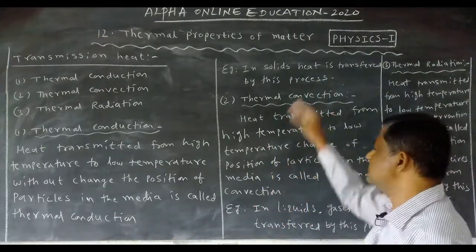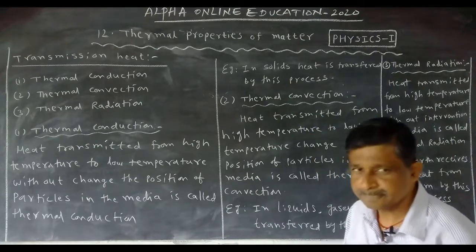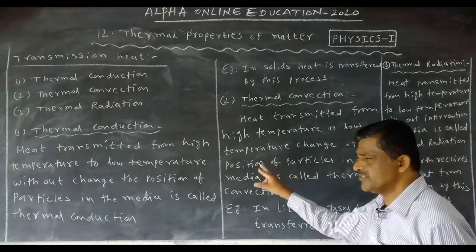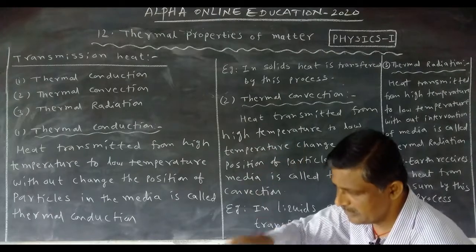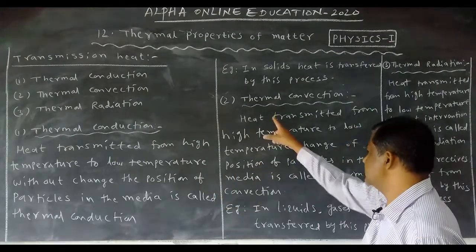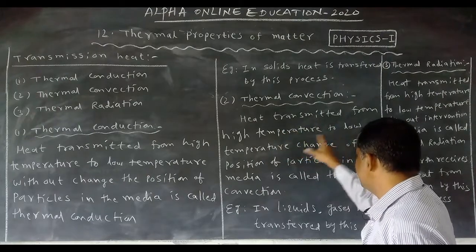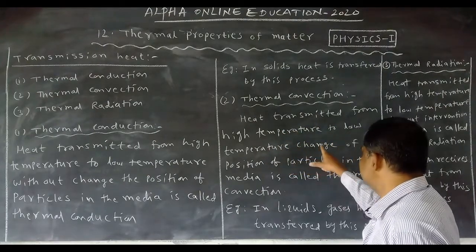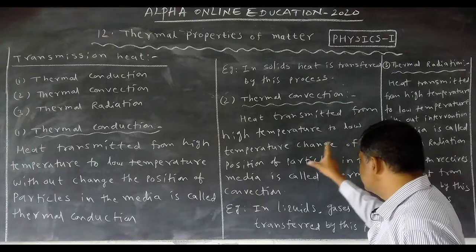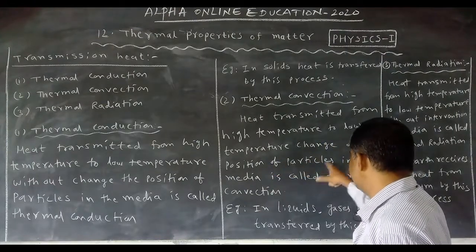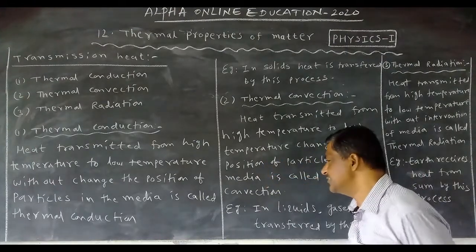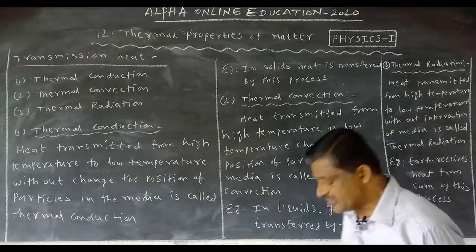Okay, second one, thermal convection. Here also heat is transferred from high temperature to low temperature. Change of position of particles in the media is called thermal convection.